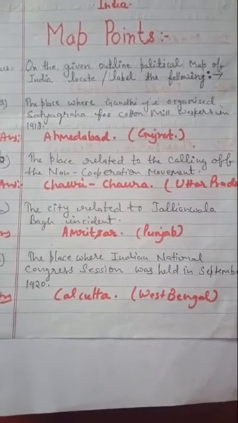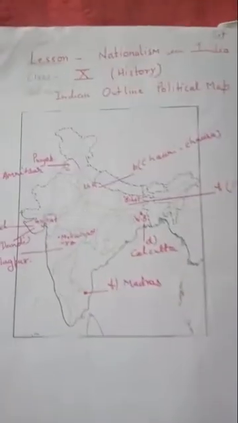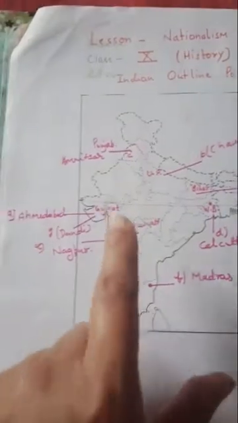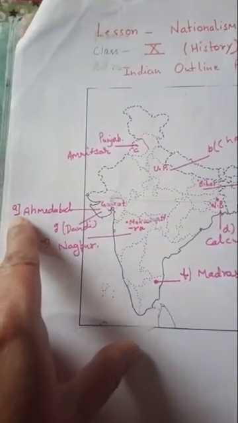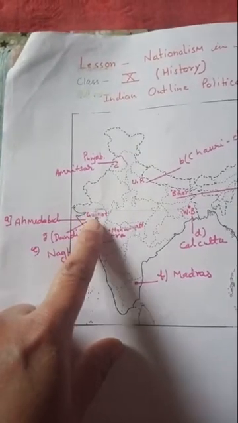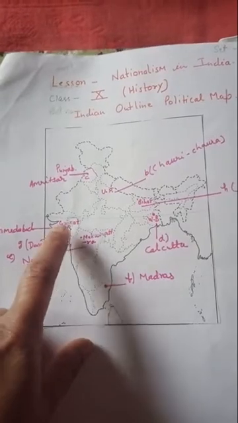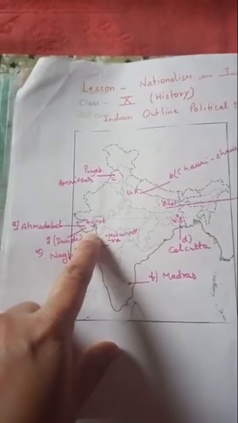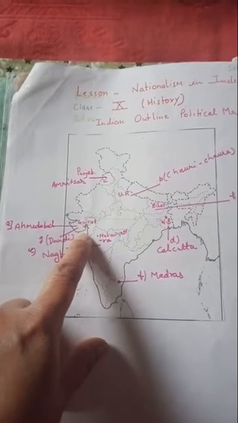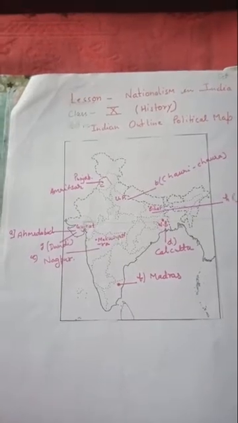It means in the Indian outline political map, A point will be your Ahmedabad. You can see Ahmedabad is in Gujarat, so I have mentioned Ahmedabad, small a, in Gujarat. Why do you have to mention the state also? Because when you make your notes with the help of the state's name, it becomes easier to locate these areas, in which state these actually are. Understood? So A will be Ahmedabad in Gujarat.